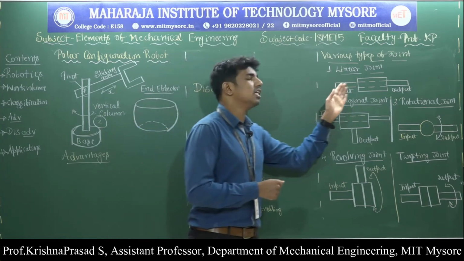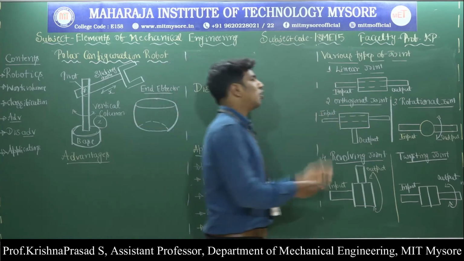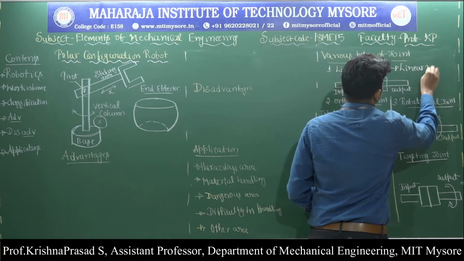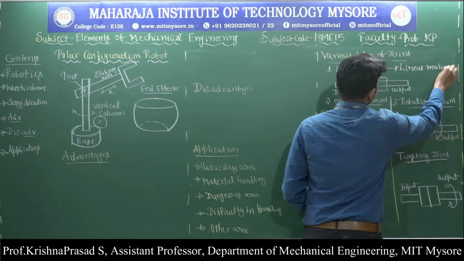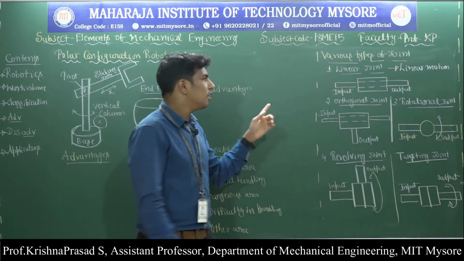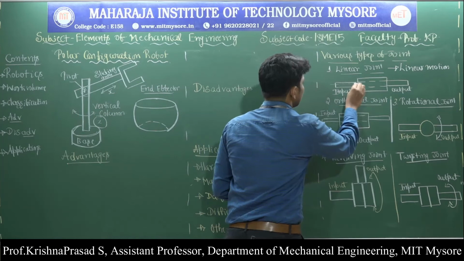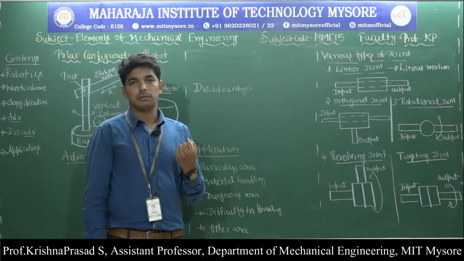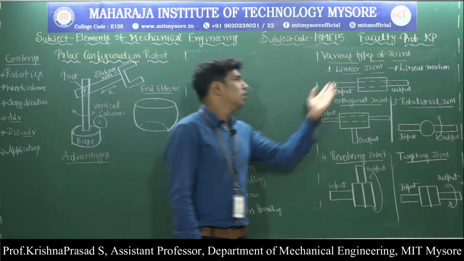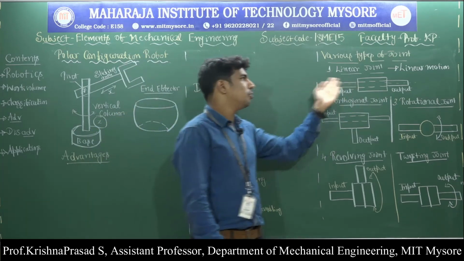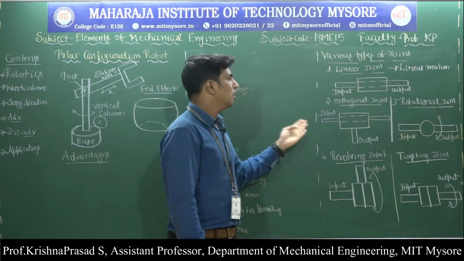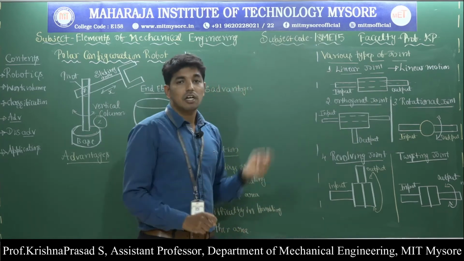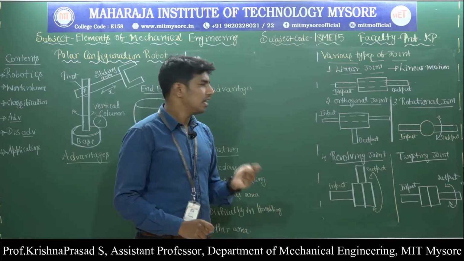First one, what is meant by the linear joint? The linear joint provides the linear motion in such a way that the axis of the input link and the axis of the output link are parallel to each other. Observe here what is meant by the linear joint. The linear joint provides the linear motion, and the axis of the input link and the axis of the output link are parallel to each other. Then these kinds of joints are called linear joints.